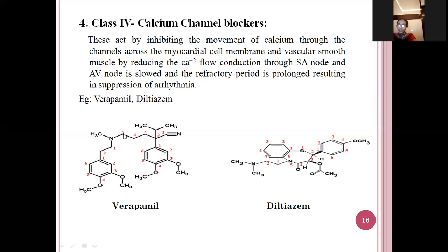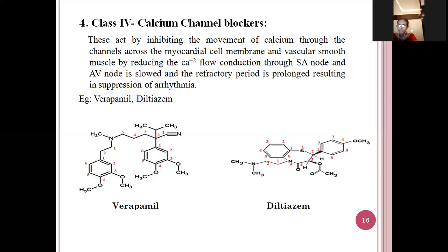And again here in the fifth position, the methylamino group is there. This methylamino group is attached to 2 carbon atoms, so it is named as ethyl. And this ethyl is attached to this 3,4-dimethoxyphenyl structure. 1, 2, 3, 4 means pentane.